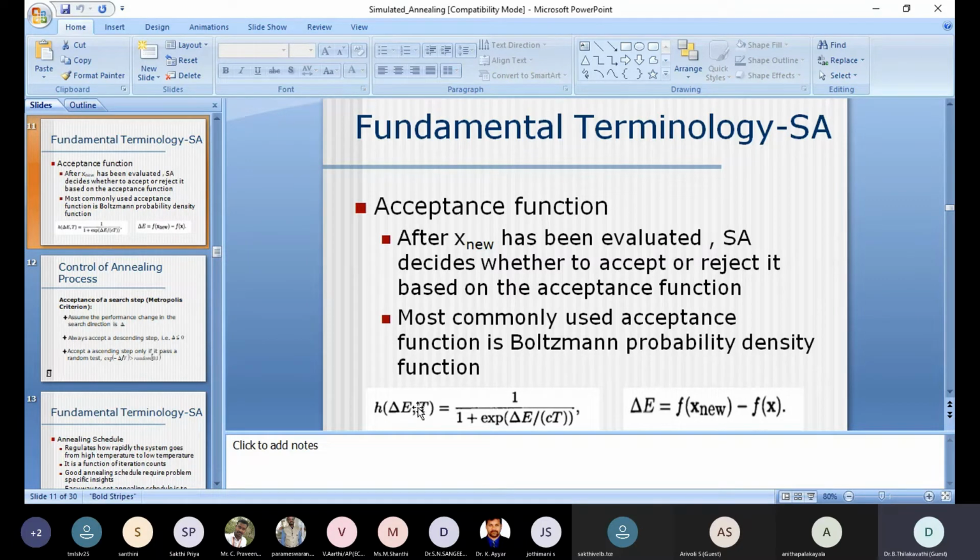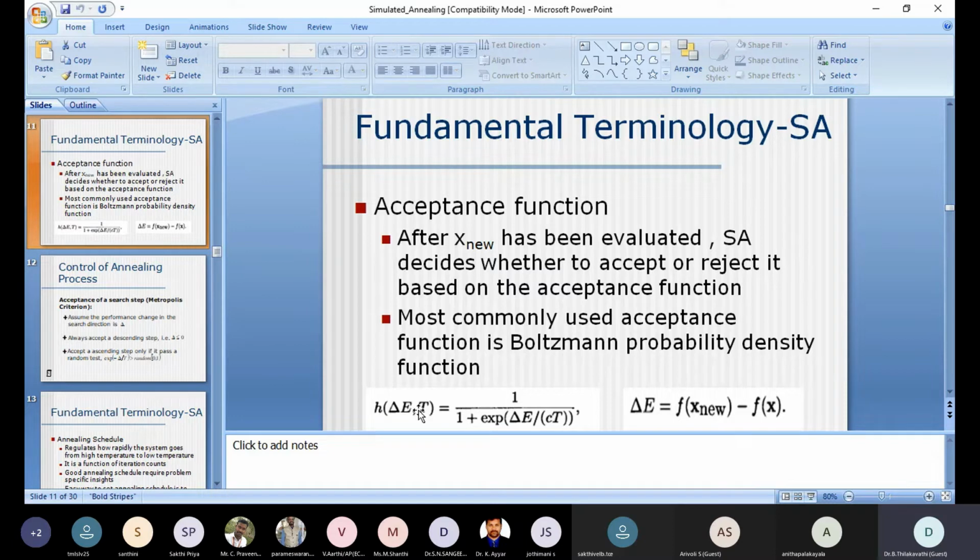So once the generating function is defined, we have to find the energy, which means for the new point we have to obtain the new energy. After obtaining the new energy for the new point, it has to be decided whether we are going to accept or reject. The acceptance and the rejection generally happen with the help of the acceptance function.